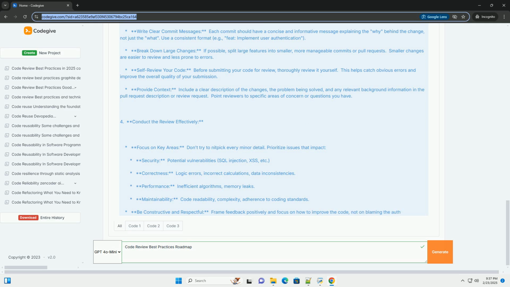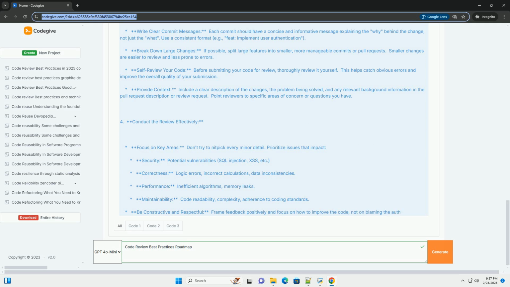Provide specific examples. When pointing out an issue, provide a specific code snippet and explain why it's problematic. Avoid subjective preferences. Unless a style issue is egregious, avoid arguing about personal preferences. Stick to established coding standards. Use a consistent annotation style. Most code review tools allow you to add comments directly to the code. Use the correct comment type, example issue, suggestion, question.